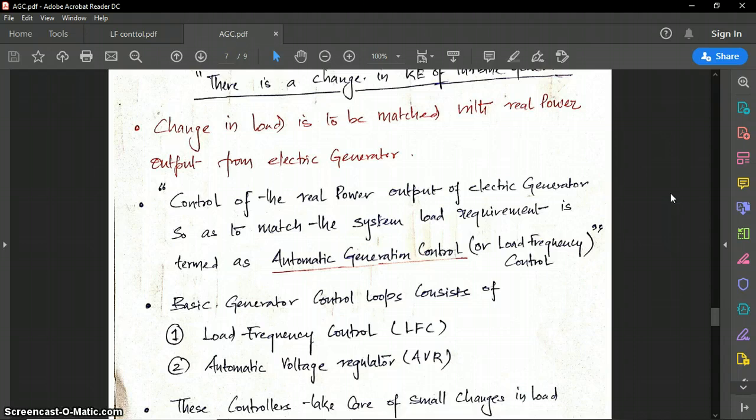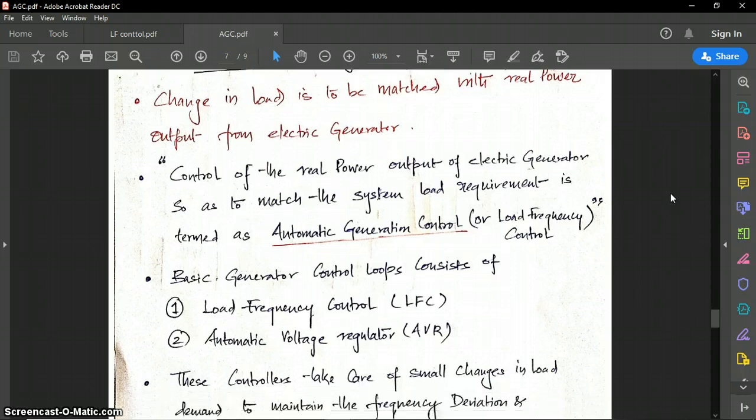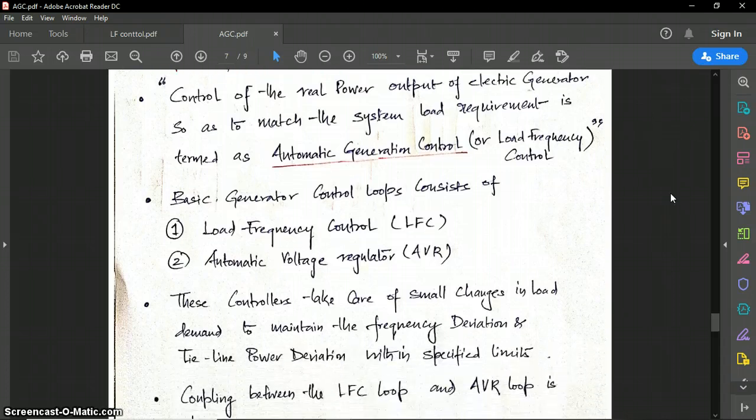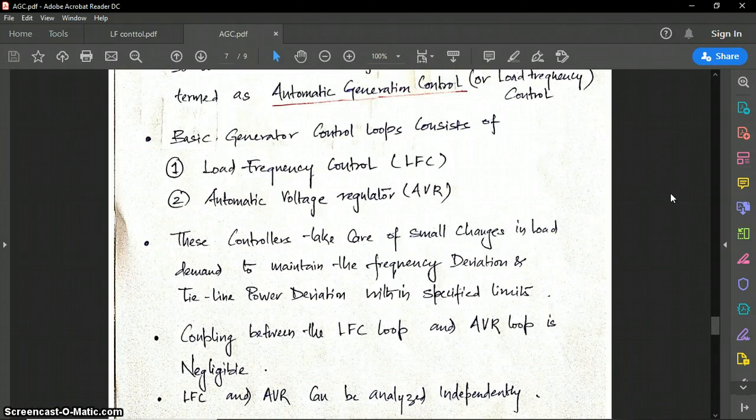The control of real power output of the electric generator so as to match the system load requirement is termed as automatic generation control or load frequency control. Whenever there is a change in load, there is a change in frequency, and the real power of the generator is to be matched with the system load requirement. The process of controlling the system in this way is called load frequency control or automatic generation control. Under automatic generation control we have two basic loops. Number one is LFC, load frequency control, and number two is AVR, that is automatic voltage regulator.